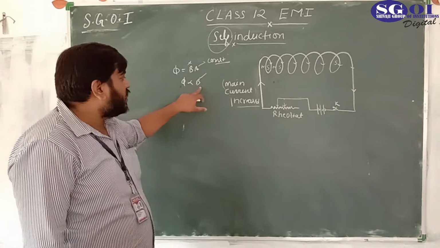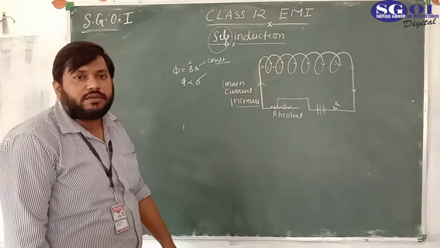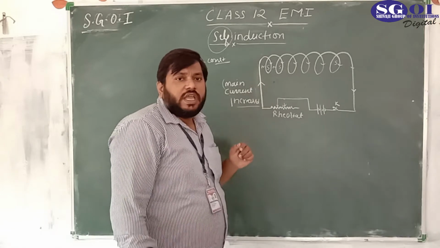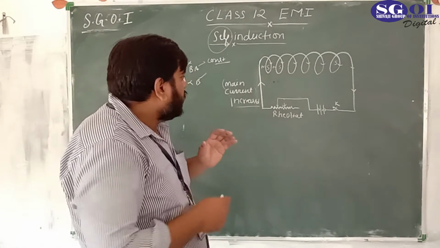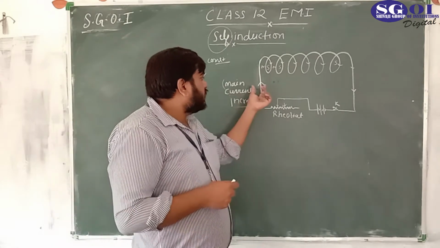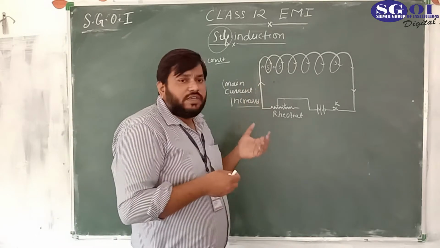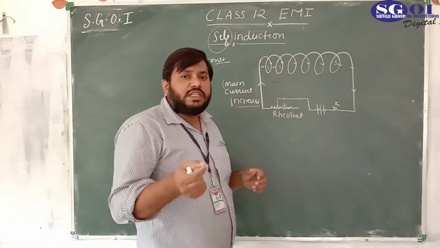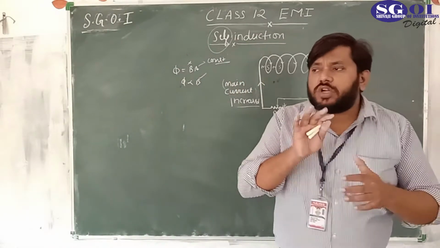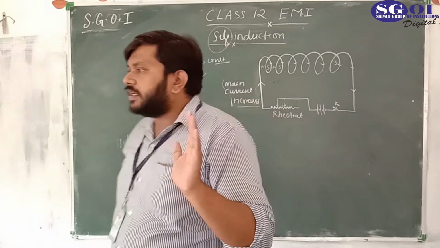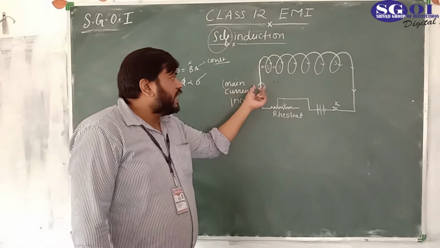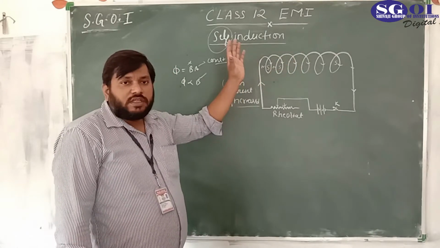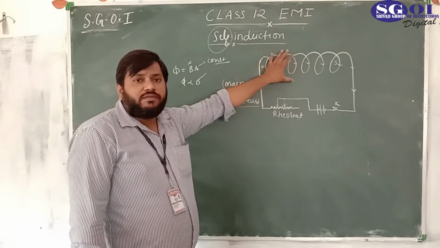And how can we change the B? By changing the magnitude of the main current. So the main cause is current change. And one more thing: how the current is changing, whether it is increasing or decreasing, now matters. In this particular case, current is increasing, and that's why magnetic flux is changing.